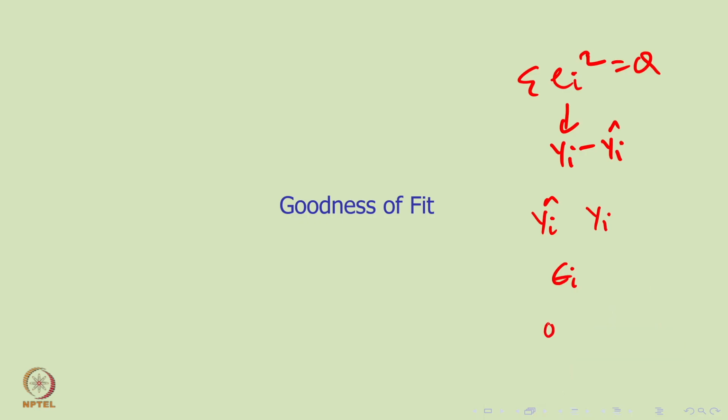Towards the end of the last session, we talked about estimating sigma square. What do we mean by sigma square? Sigma square is not the expectation, but the variance of epsilon i. Since you are assuming epsilon i to be a random variable, there has to be some mean, some variance, some distribution. By the way, the distribution is normal; that is one of the assumptions in the LINE conditions, the normality condition. Since sigma square is the variance of the epsilon i's, it translates to the variance of the response as well, so estimating the variance of the response is also important.